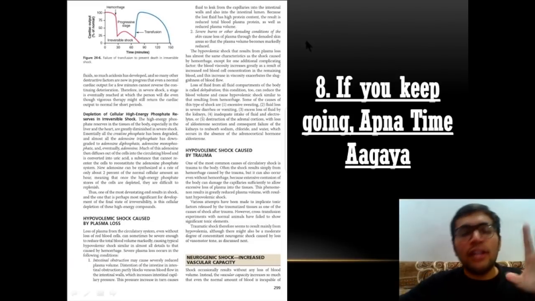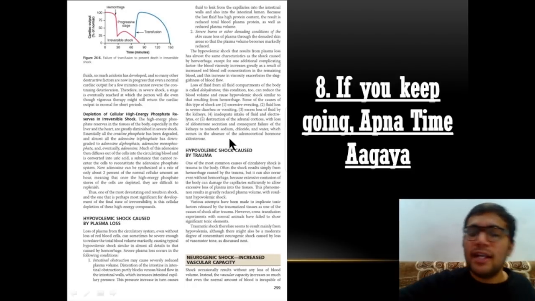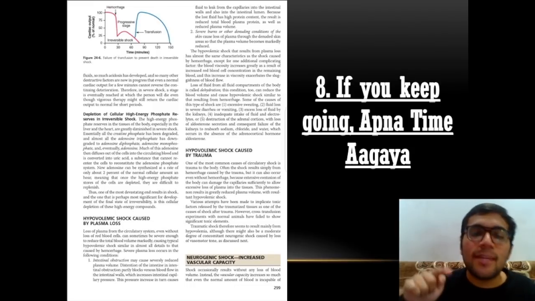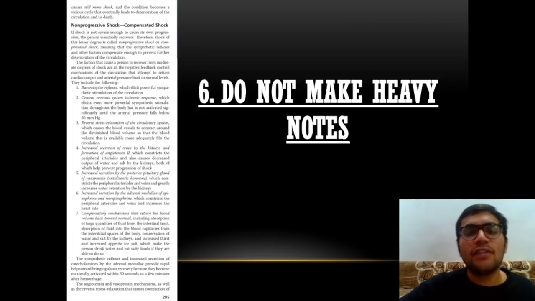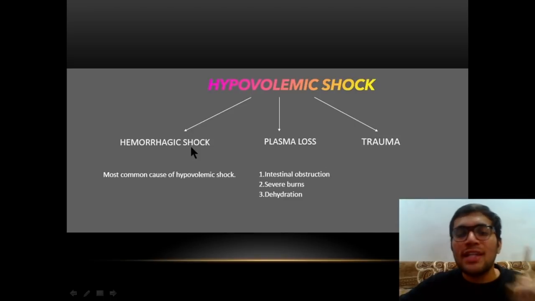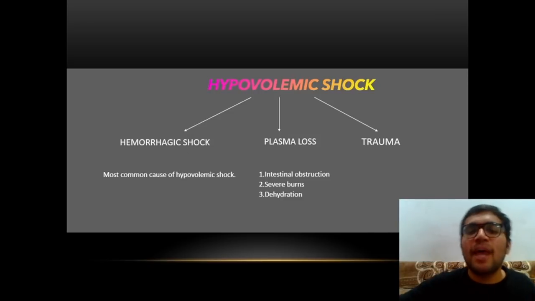Now see, in the last page of the entire hypovolemic shock topic, they have given this point: hypovolemic shock can be caused by plasma loss, and hypovolemic shock can be caused by trauma. This is what I keep telling you, that if you keep going, your time will come, and now your time has come. In the first slide we discussed, you might not have got this at that time, but now you know that hypovolemic shock actually has 3 causes, not a single cause. Although this is the most common cause, Guyton won't tell you that I have given 2 causes later. That will be understood later and then never forgotten. So just wait, first reading plain.